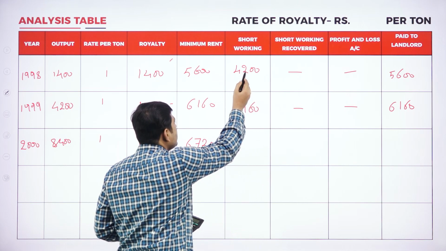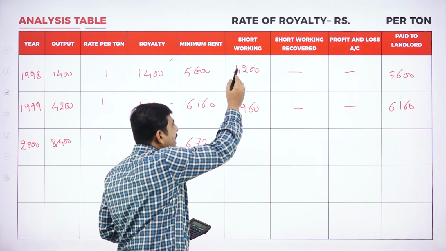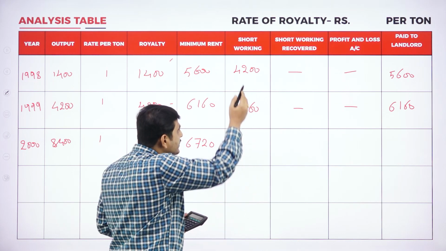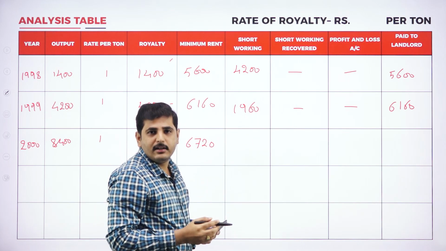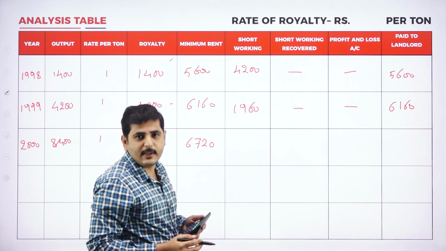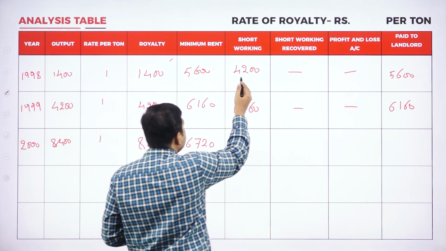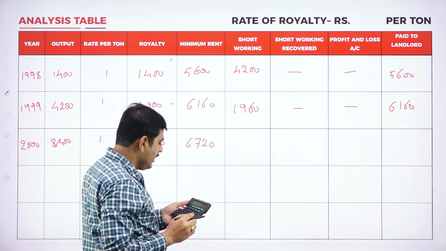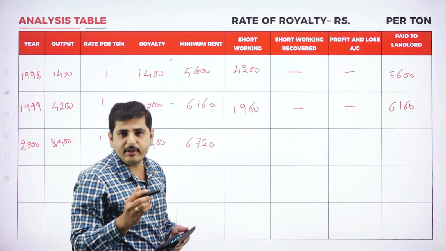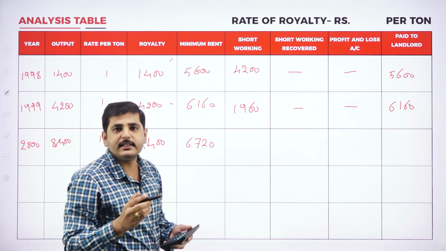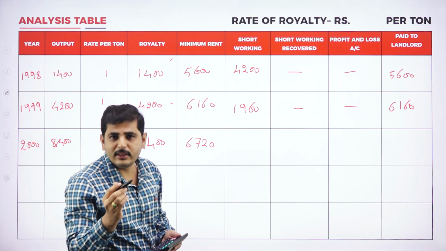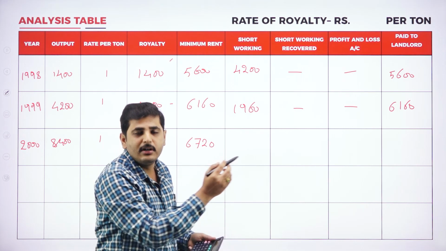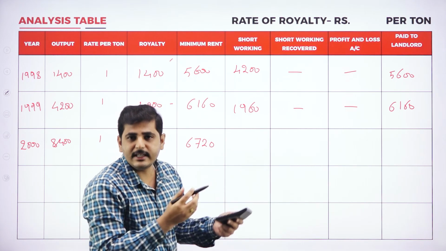Coming to the first year, we should recover this amount first. Later, if there is any excess amount after recovering this amount, we can utilize it for recovery of short working for the next year. So coming to the first year, total short working is 4,800. But how much excess amount are we having? Only excess royalty of 1,680 rupees. So we could recover only 1,680 rupees. The remaining amount we cannot recover. That amount should be transferred to profit and loss account, because this is the end of the third year.